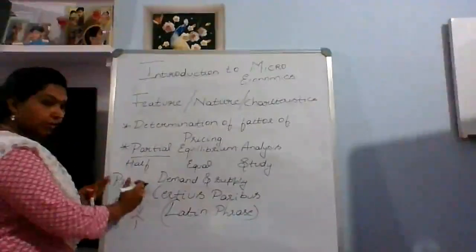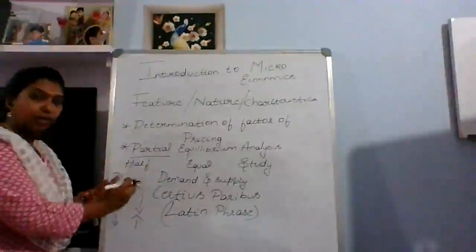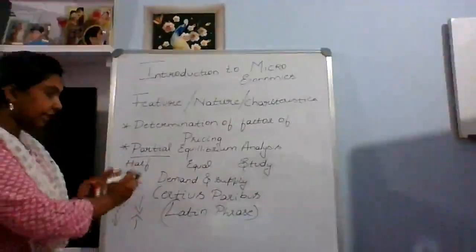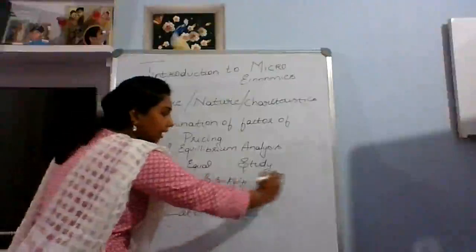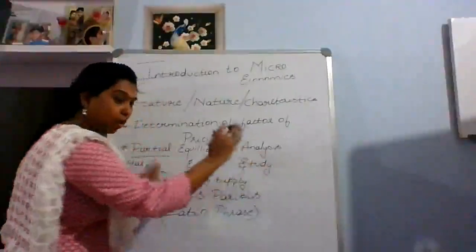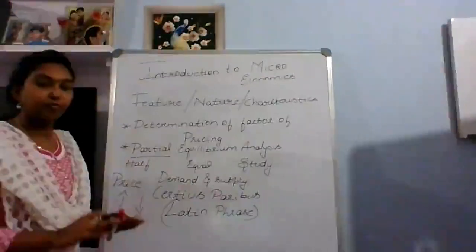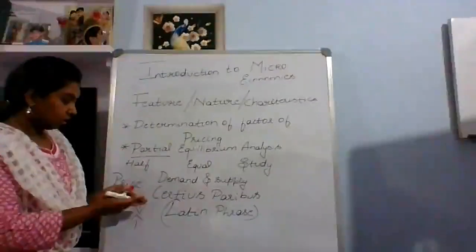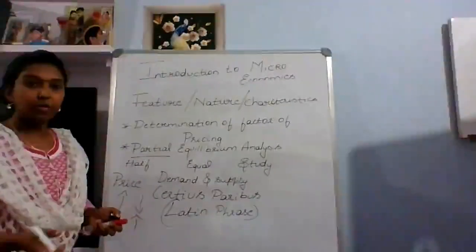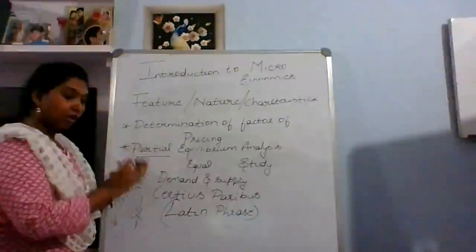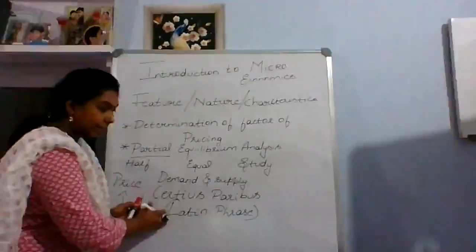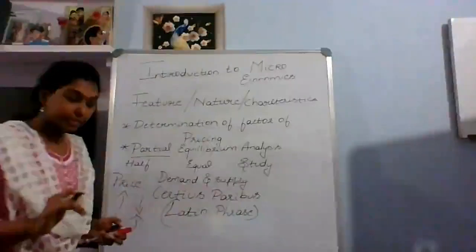So this is the only concept we are taking related to demand. All the other things are standing constant. That is the meaning of ceteris paribus. It is not the name of an author or an economist. It is a Latin phrase. Hope it is clear.